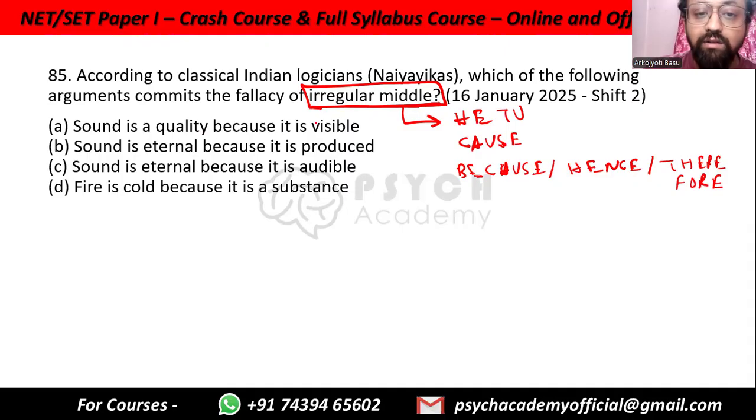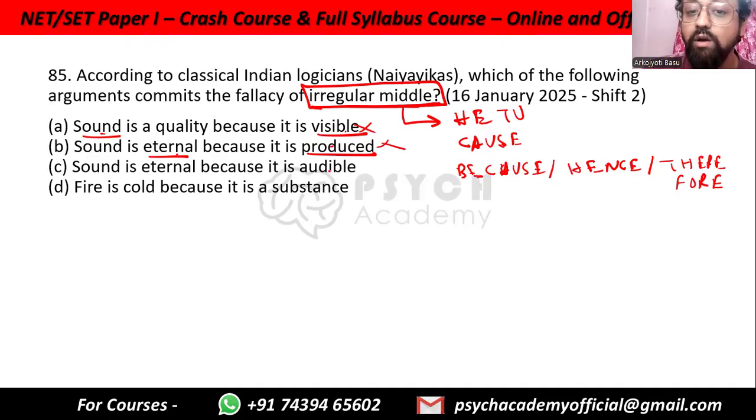Sound is a quality because it is visible. Okay, but a quality sound is not visible. There is no link between sound and visibility. Sound is eternal because it is produced. Again, eternal and produced does not match, because if it is produced, eternal means it has been there for eternity, from beginning of time. So how can it stay there from the beginning of time? If it was produced by something, so that something, whatever produced it, must exist before it, right? So it cannot be eternal. So again, there is no link between eternal and produced, no link between sound and visible. So these are not what we are looking for.